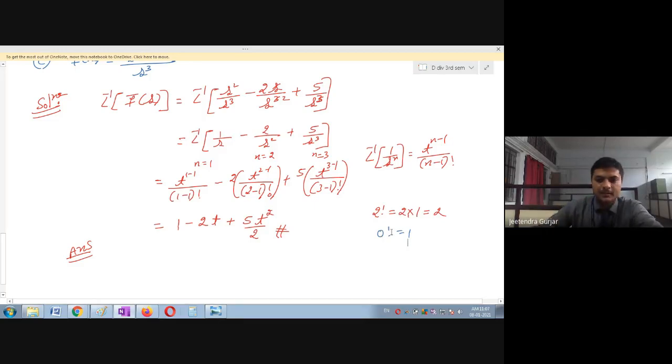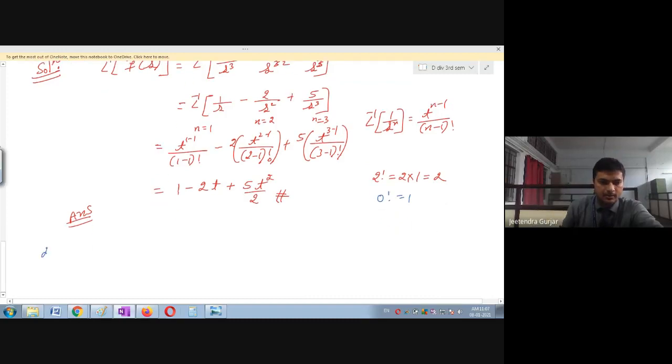Is it clear? Okay, very good question. So please note it down. Again, write it in the formula list separately. 0 factorial is 1. Keep in your mind. Log 1 is 0. All these formulas, all these properties, you are going to write and practice every day. Immediately you will get the answer now. We'll go to the next one.